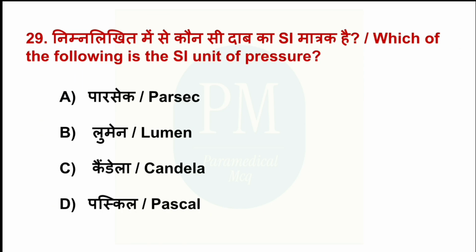Which of the following is the SI unit of pressure? Option A, parsec. Option B, lumen. Option C, candle. Option D, Pascal. The correct option is option D, Pascal.